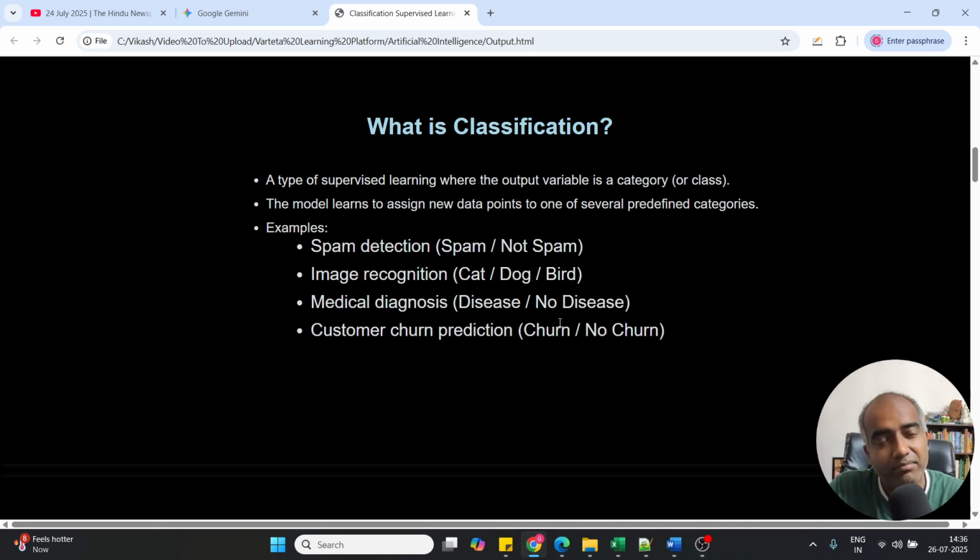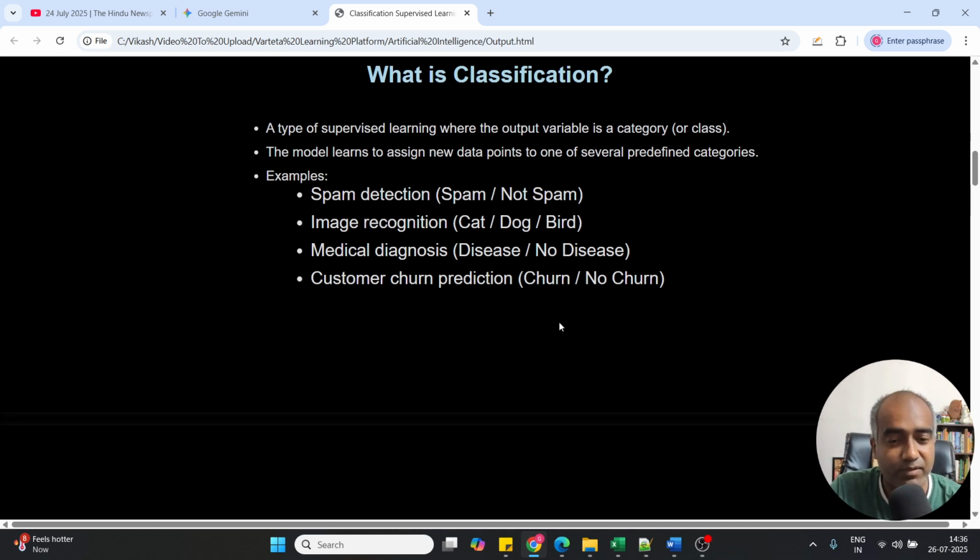Based on that, you can devise better strategies to hook your clients, so that you don't lose those clients, right? So if you want to make those kinds of strategies, then in that case classification supervised learning models can be useful. So these are the different examples where classification supervised learning models are used.